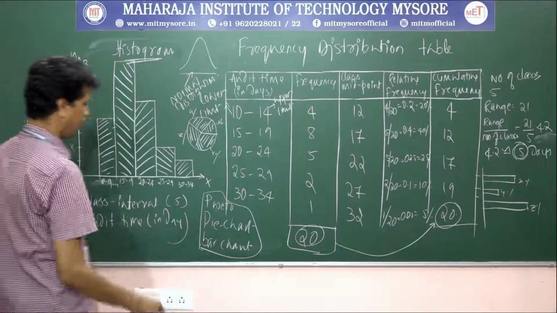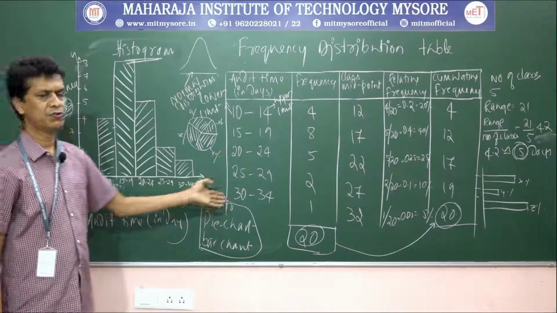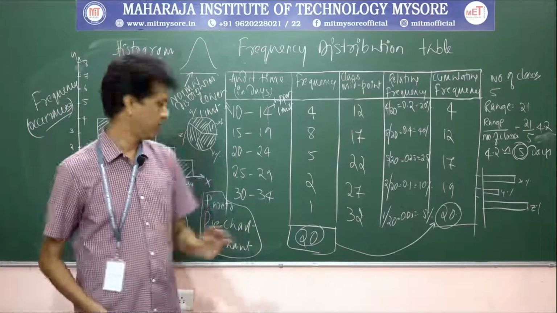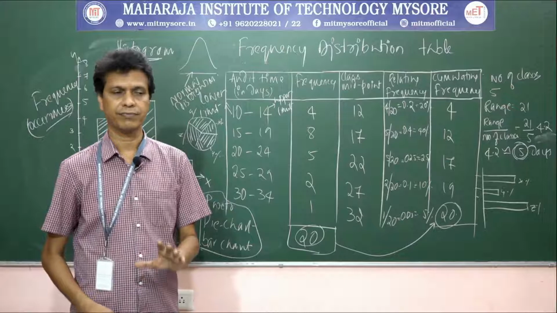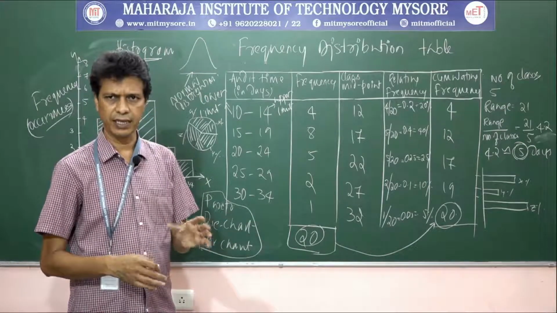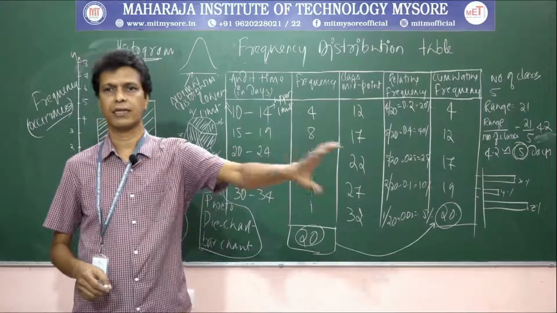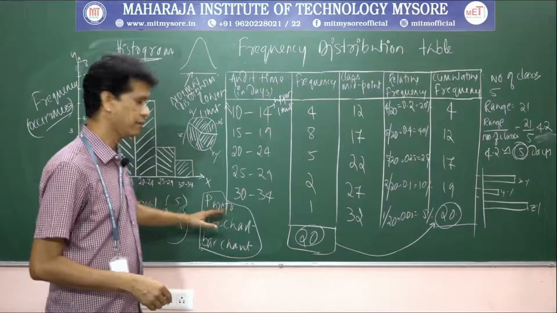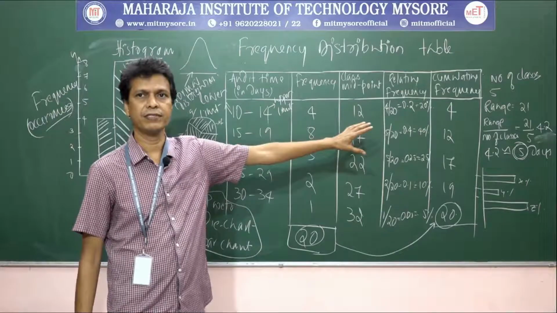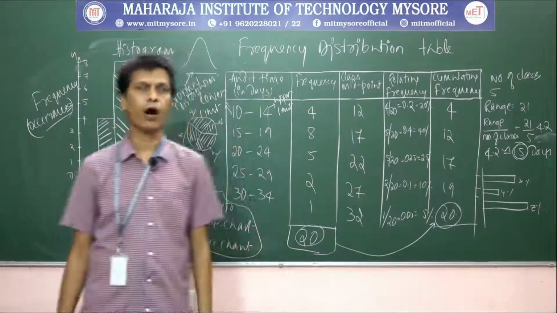Another one is the Pareto chart. The Pareto chart is also like the histogram, but we use it under the Pareto rule, the 80-20 rule, and normally in quality control we use it to investigate how 20% of the elements are influencing the other 80% of the elements. That theory is there, and for that we use the Pareto graph. This is about the frequency distribution table, and then how we can get the histogram out of this.